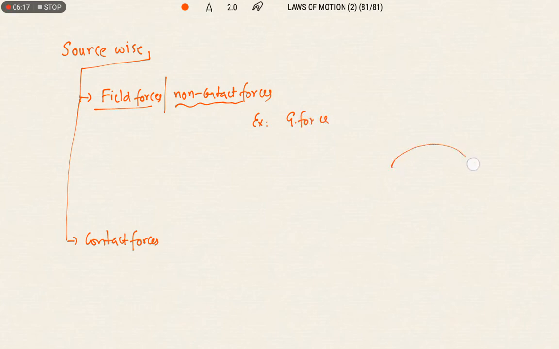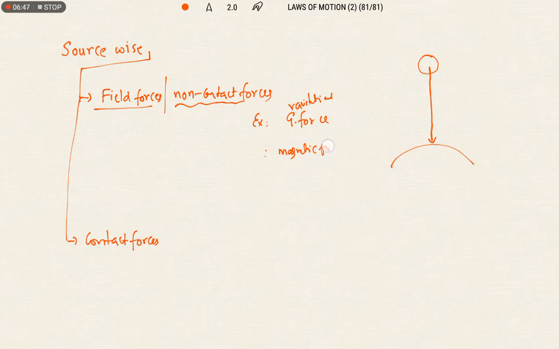Why? Because when you throw a body vertically upwards, after reaching a particular height there will be an attraction force between the object and the earth, and the body again reaches the surface of the earth. So gravitational force is a non-contact force, or field force. Now one more example we can take is magnetic force.